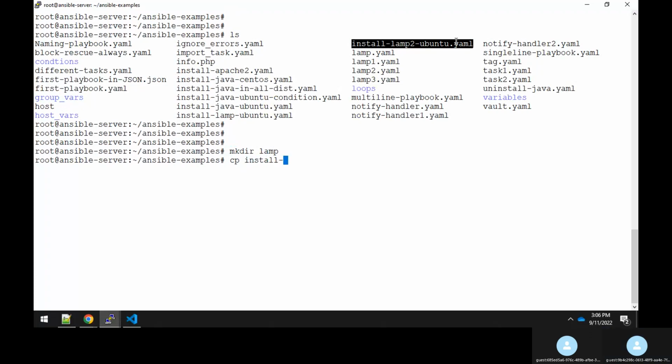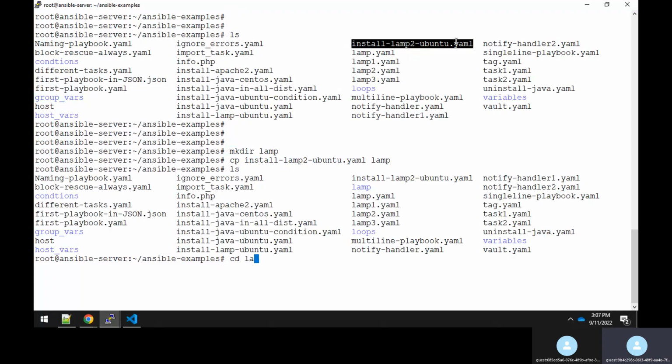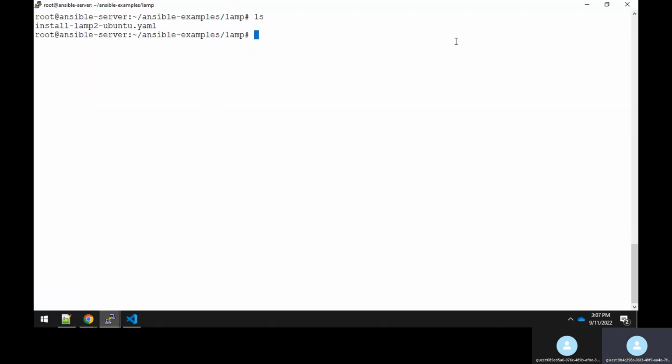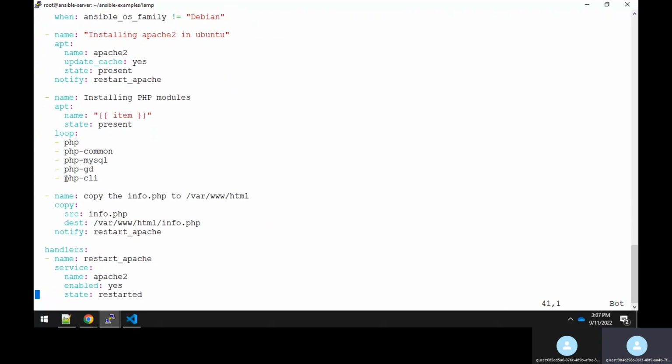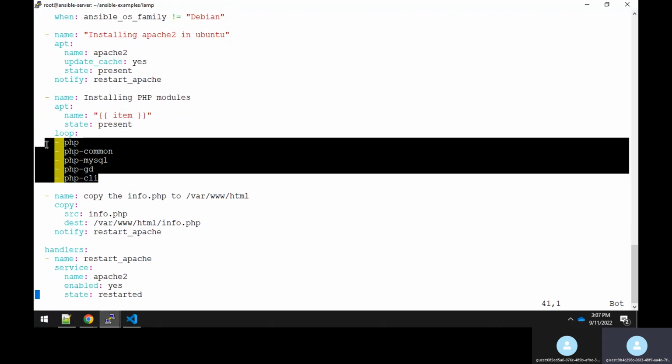Let me copy this, install lamp2-ubuntu, to the lamp directory. So I'll get into the lamp directory. Here you have that file which will install your lamp. This we have seen, right?